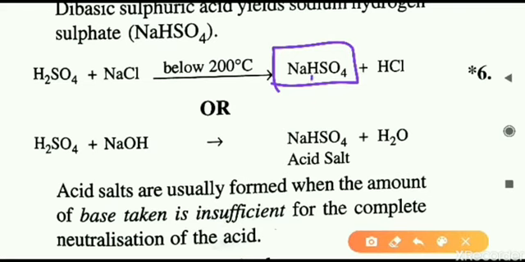So here what is there? One hydrogen is still there, still a part of the salt. So we can say partial replacement of hydrogen has happened. Only one hydrogen is replaced. Both have not been replaced. That is why it is called an acid salt. Another definition, another example equation also you can see here.